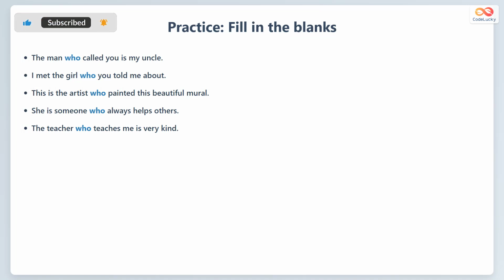Practice using who correctly. The man who called you is my uncle. Who identifies which man made the call. I met the girl who you told me about. Who specifies which girl you mentioned. This is the artist who painted this beautiful mural. Who tells us which artist created the artwork.